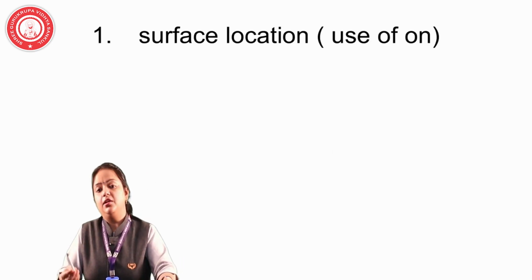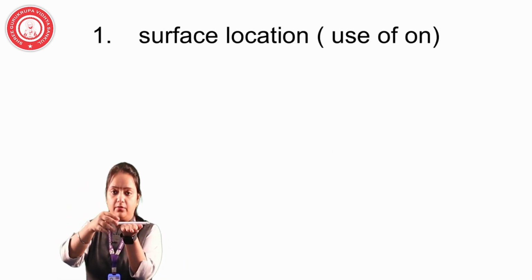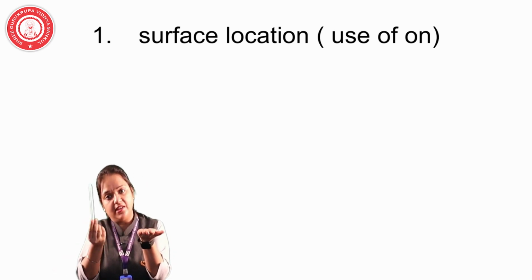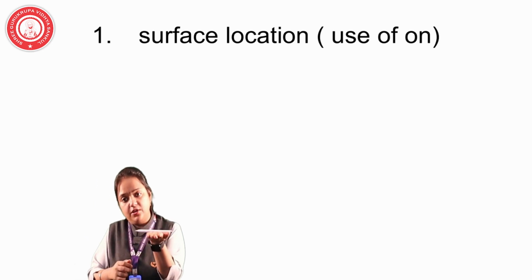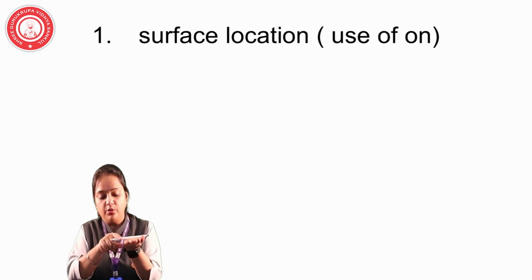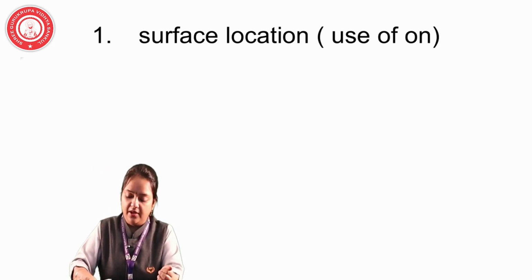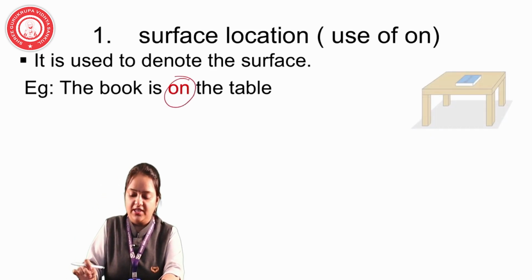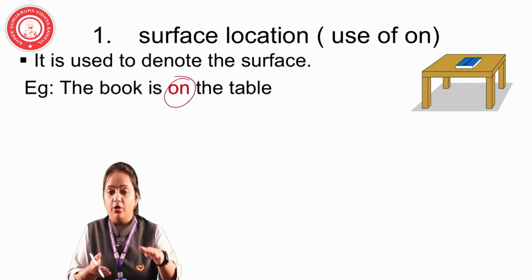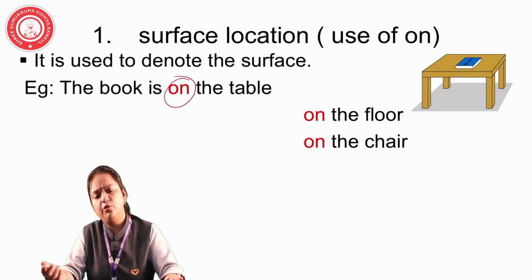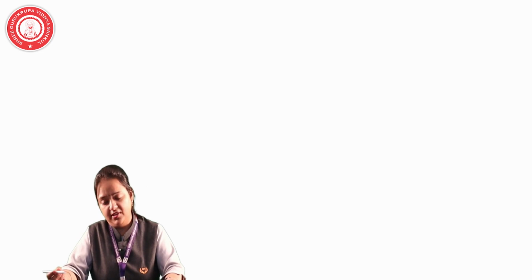Just you can see this pen. I have kept it on my hand, on my palm. See? So where is it? On a surface. This one is a surface and this pen is over it. So I use the word on. The pen is on my hand. So the word on is used to denote the surface. The book is on the table. You can see the book is lying on the surface of the table. So it is on the table. A few more examples: on the chair, on the floor. This type of words we can use for the surfaces.